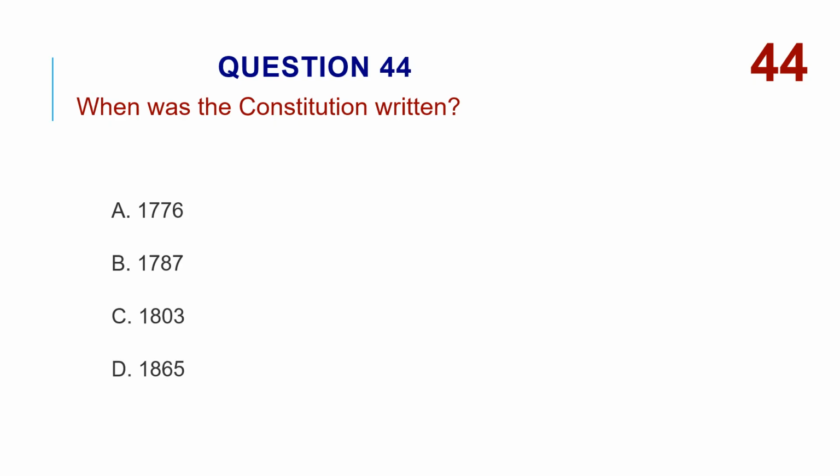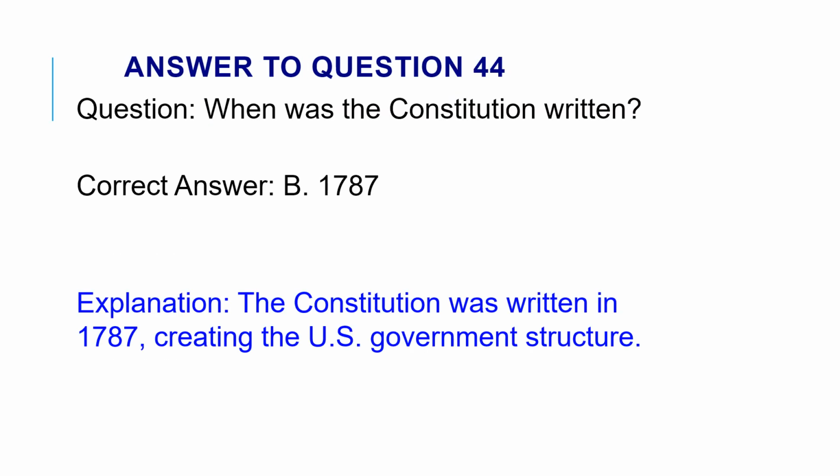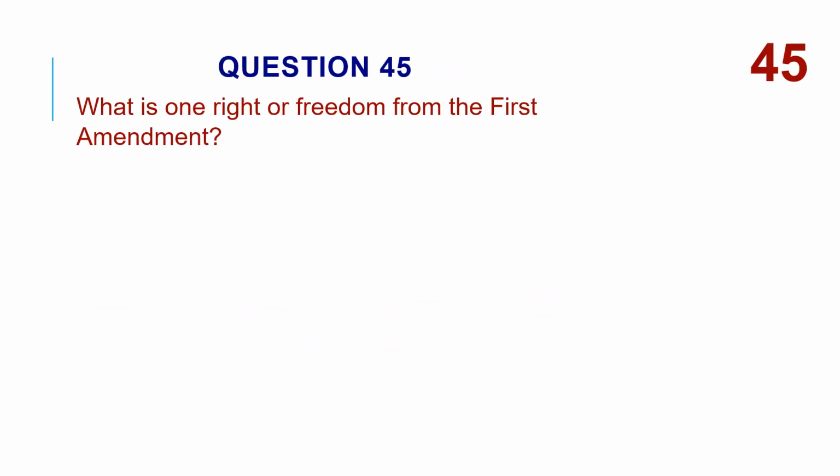When was the Constitution written? A. 1776. B. 1787. C. 1803. D. 1865. The correct answer is B. 1787. The Constitution was written in 1787, creating the U.S. government structure.